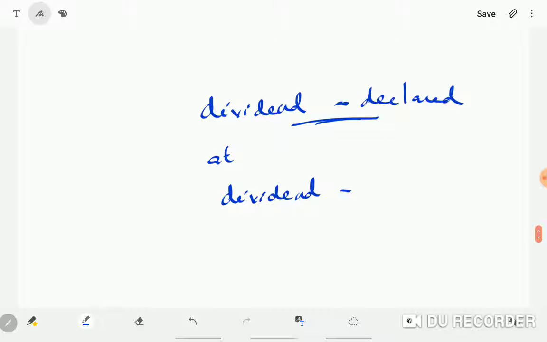Suppose a company is declaring a dividend after the reporting date. Should we show it as a liability in the financial statement? No, because at the reporting date, they have no obligation to pay the dividend. They have declared it only next year. Because it is a material event, it can be disclosed in the financial statement as notes. It will not be shown as a liability.